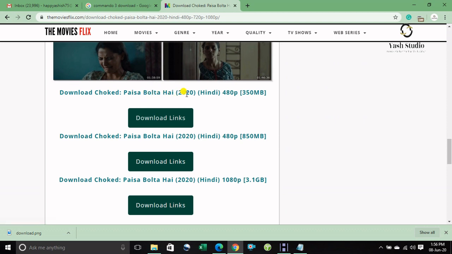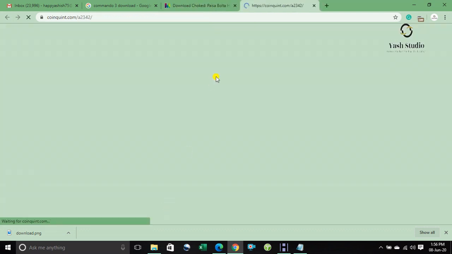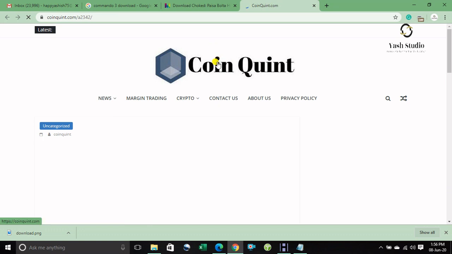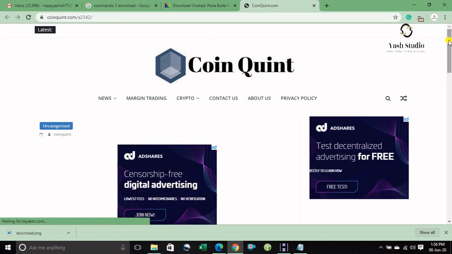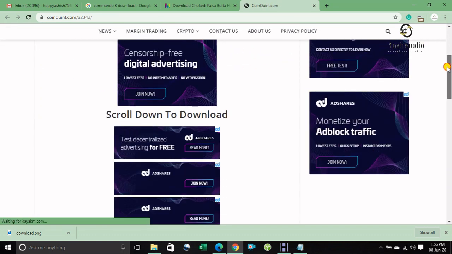If you want 480p, 720p or 1080p, I click on what I want to download, and this website automatically redirects to another site.